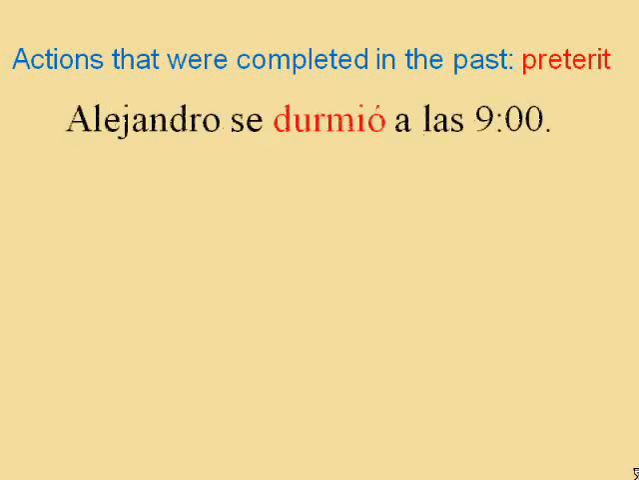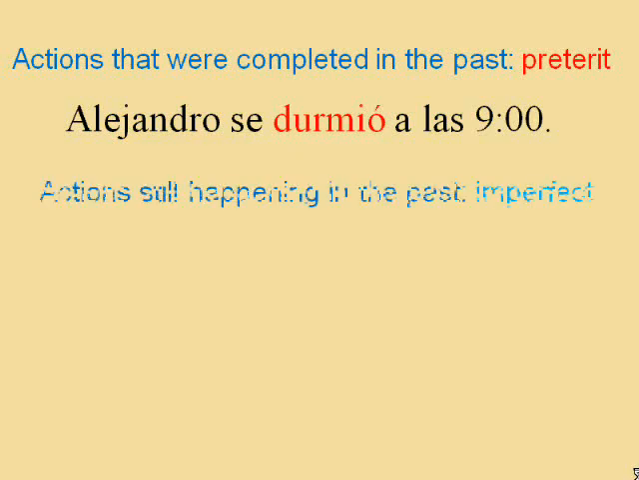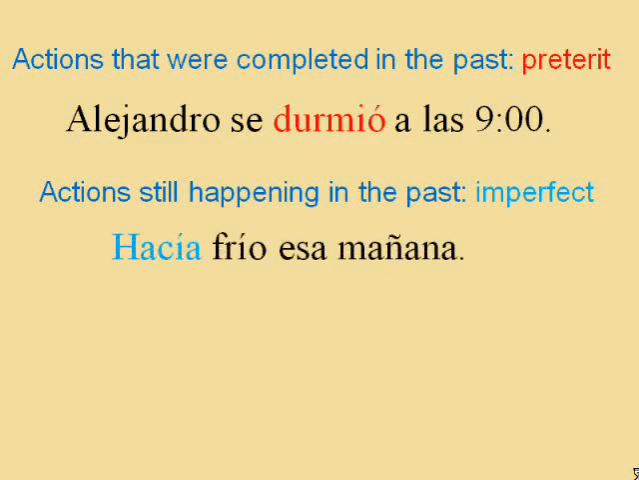As we have already seen, the preterite is usually used to describe actions that were completed in the past. Alejandro se durmió a las 9. Alejandro went to sleep at 9. Conversely, the imperfect describes actions that are, in a sense, still happening in the past. Hacía frío esa mañana. It was cold that morning.